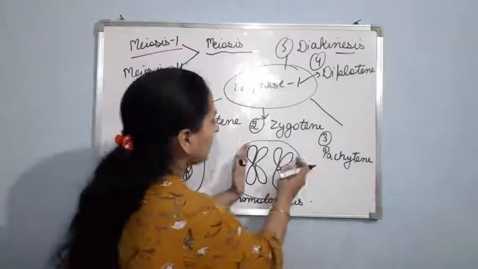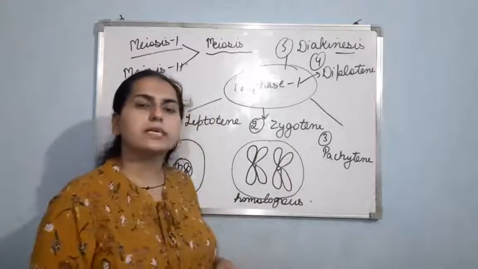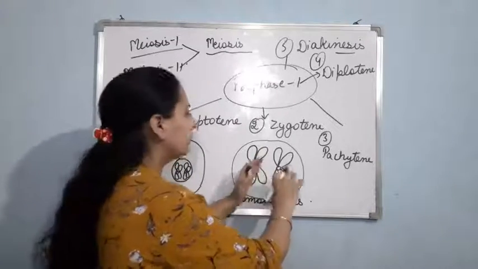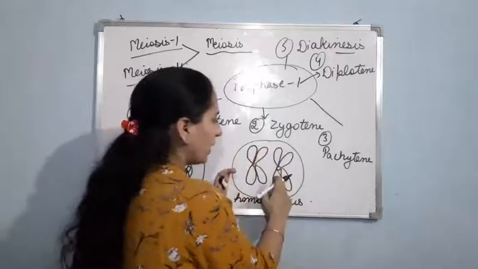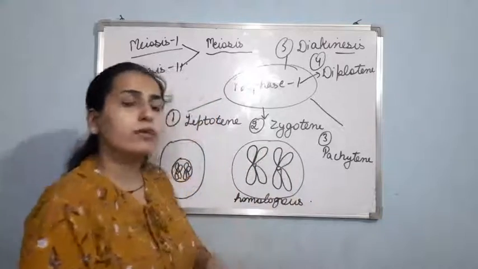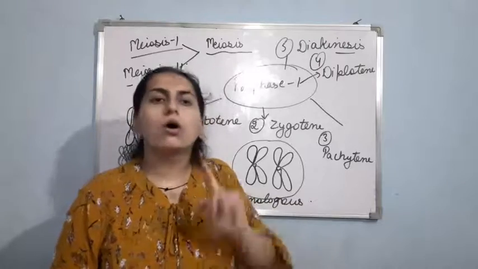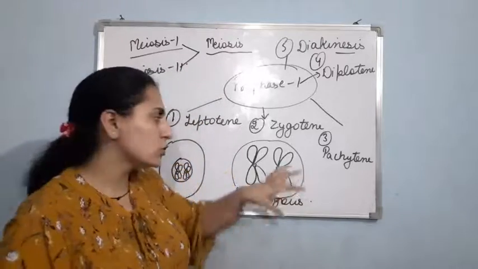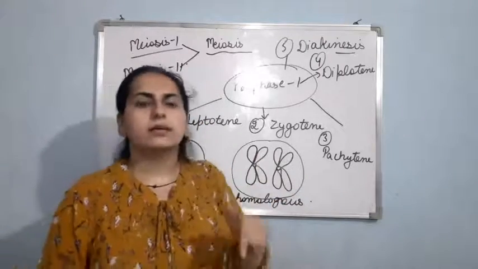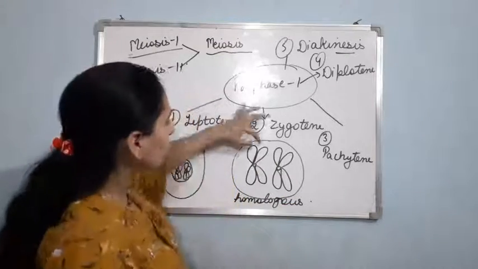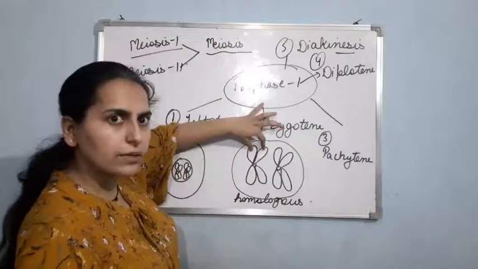Now, here as you can see, how many sister chromatids are present? 1, 2. If I talk about the second chromosome, 1, 2. So, total 4 are there. So, this stage is also known as tetrad or bivalent. Bivalent because two chromosomes are there. Tetrad because 4 chromatids are there. If I talk about these two, they are sister chromatids.